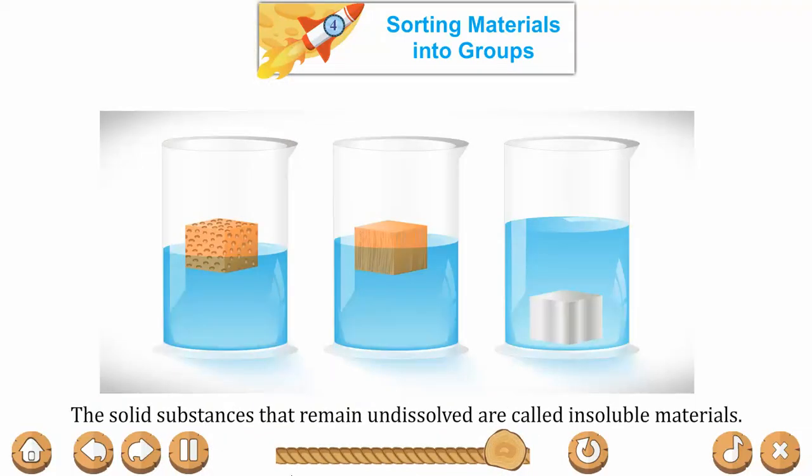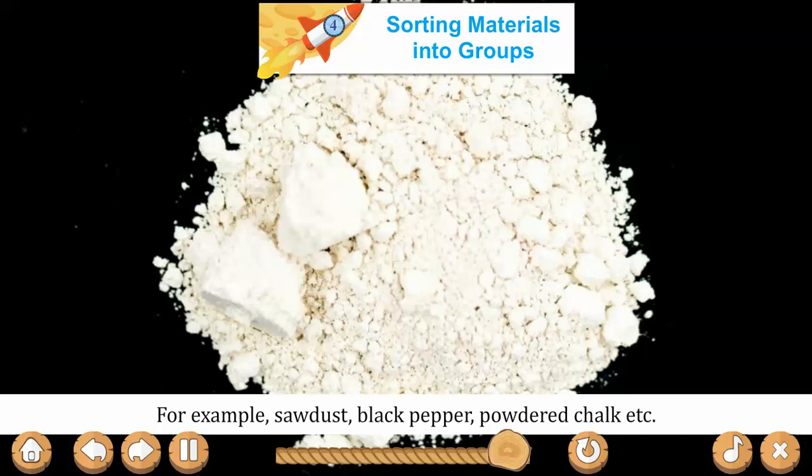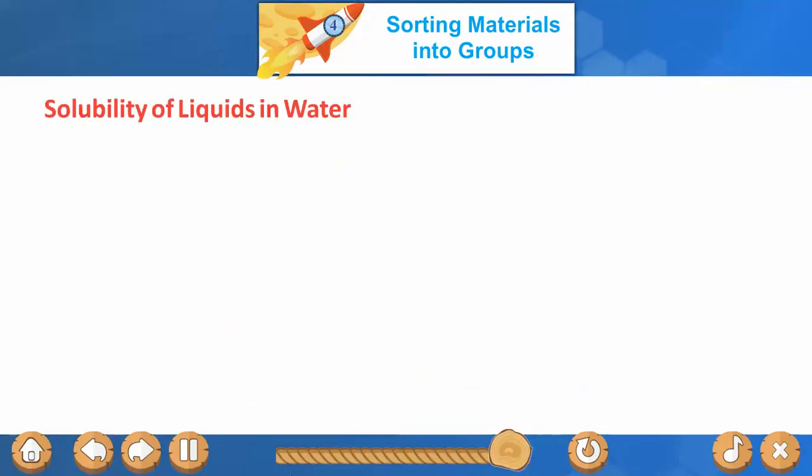The solid substances that remain undissolved are called insoluble materials. For example, sawdust, black pepper, powdered chalk, etc.